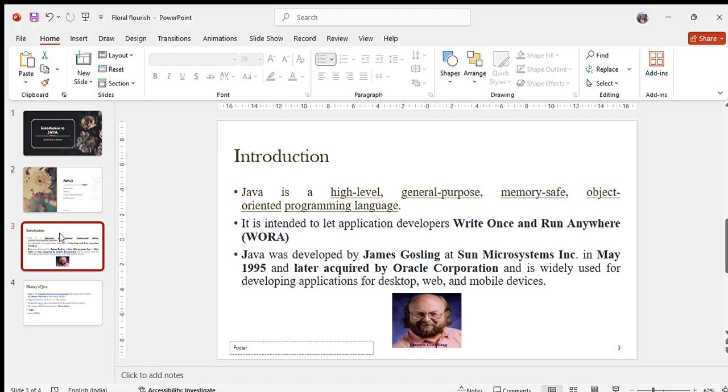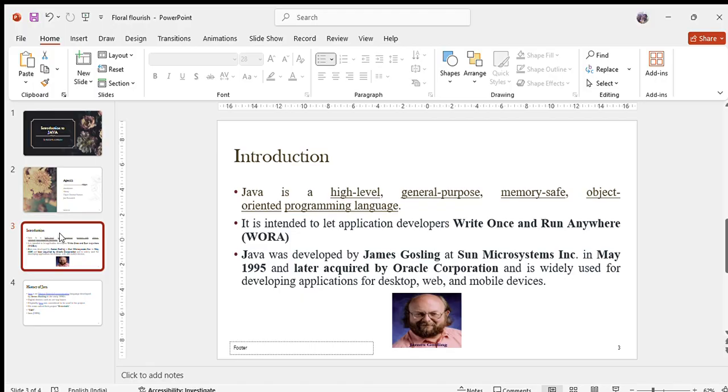But Java is not like this. Just write the program once and compile once, and then we get bytecode. That is enough for us. We take that bytecode and run it on any operating system or any platform. It works successfully. That is the reason it is called write once and run anywhere.